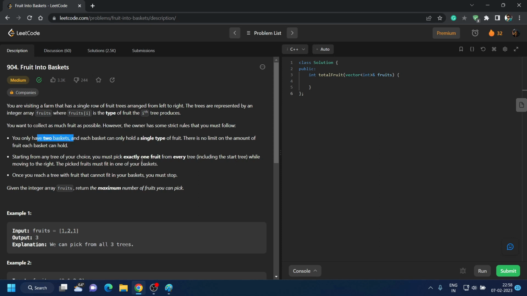However, the owner has some strict rules that we must follow. We only have two baskets, and each basket can hold a single type of fruit, and there is no limit on the amount of fruit each basket can hold. Starting from any tree of our choice, we must pick exactly one fruit from every tree, including the starting tree, while moving to the right. We cannot skip trees or move back, and the picked fruits must fit in one of our baskets. Once we reach a tree whose fruit cannot fit in our baskets, we must stop. So we are given an array of fruits and we have to return the maximum number of fruits.